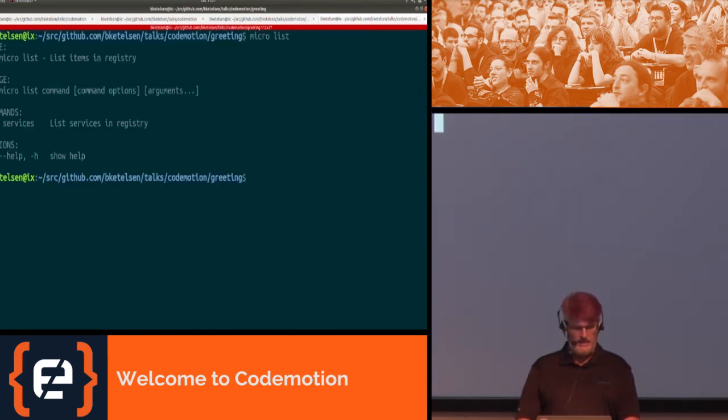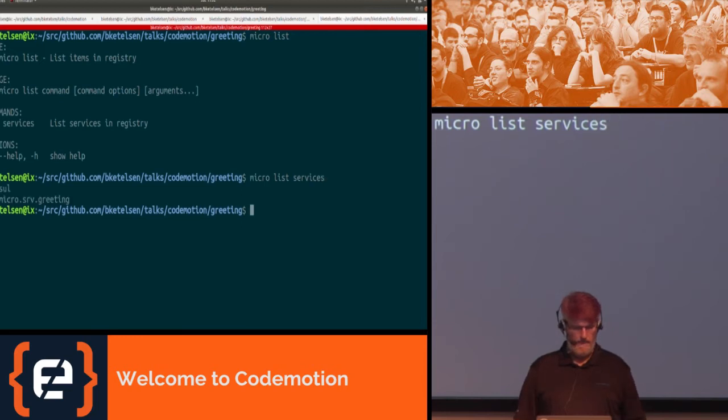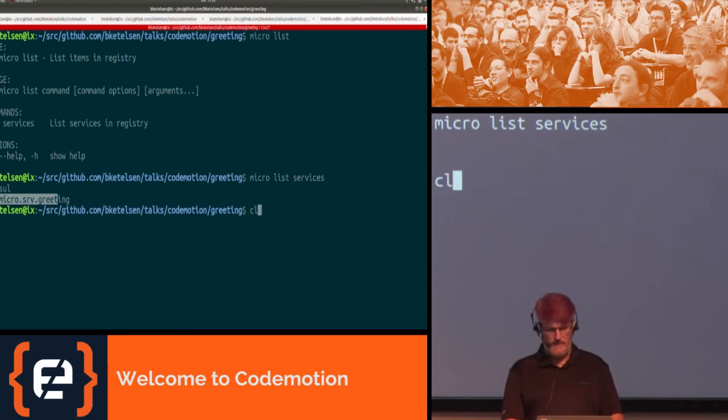Micro list says it needs to know what it's listing. So micro list services. Awesome. It put in a service for console because console is part of the ecosystem. And it also included a service called go.micro.srv.greeting, which is the same service that we just built and started. So if we want to query that service, we need to know how. How do we find the information about that service?